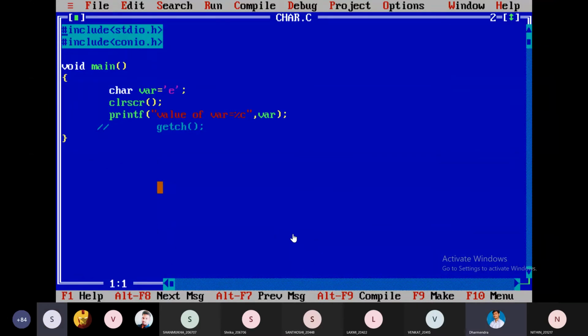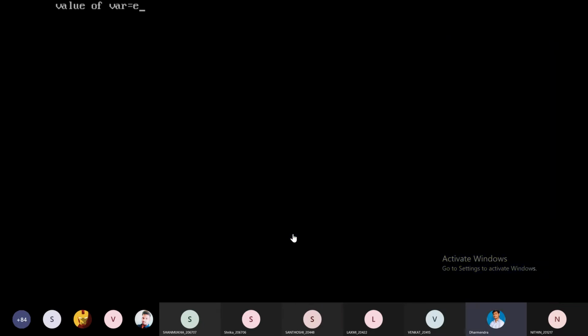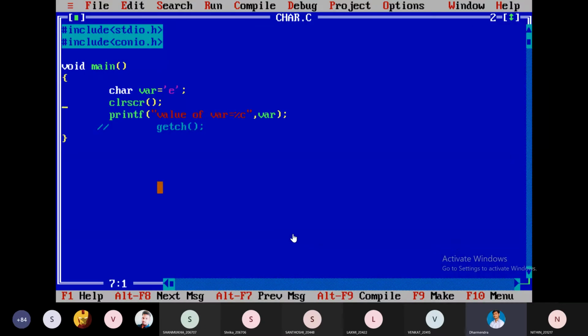Because getch is commented. In order to get that output again, press Alt function key F5 to show the output. You have to press another key to show the output. That's why we use this in Turbo C only, not in other compilers.